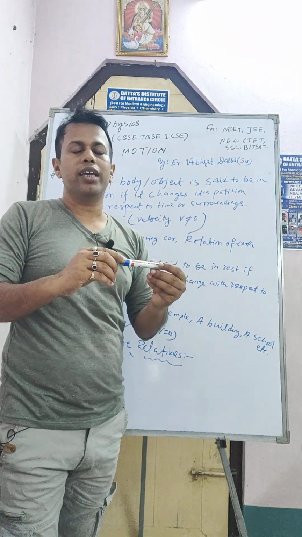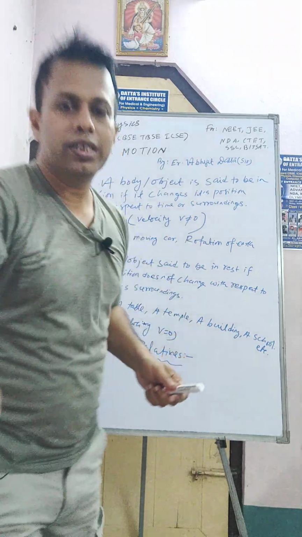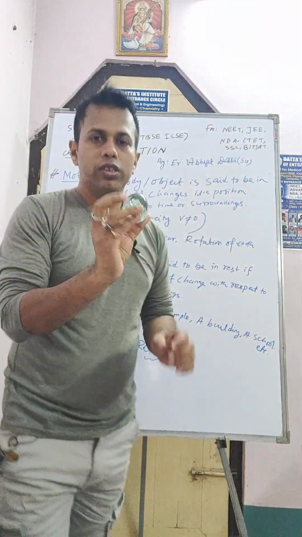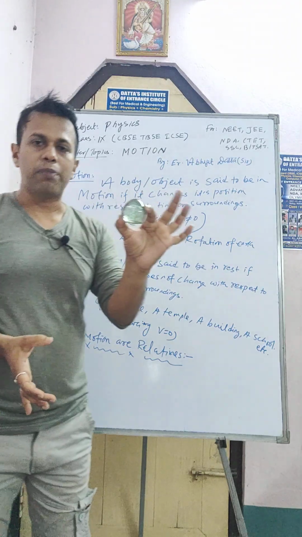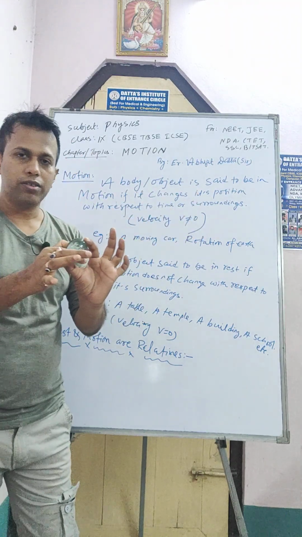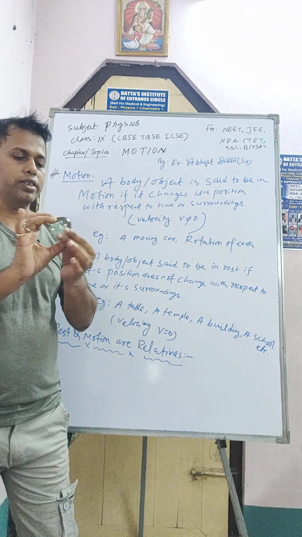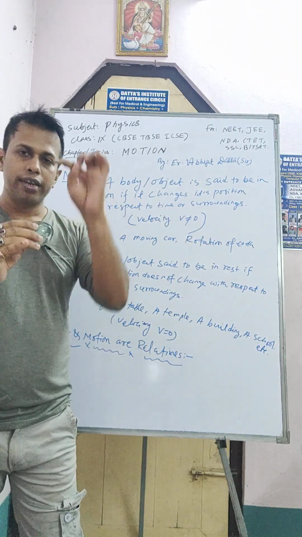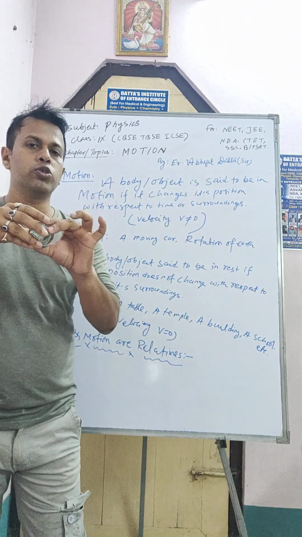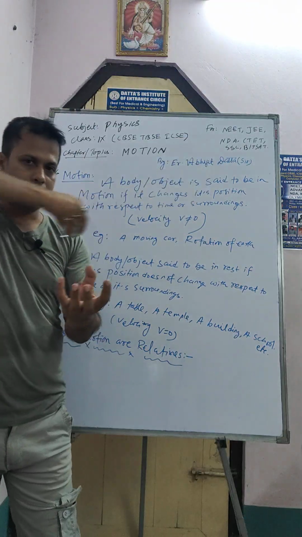Let me give you one example. Suppose you consider this paper is the earth. It is rotating in this way on its own axis, and also revolving around the sun in this way.